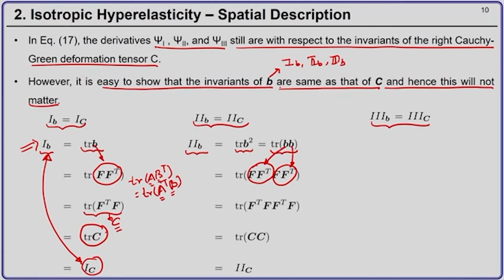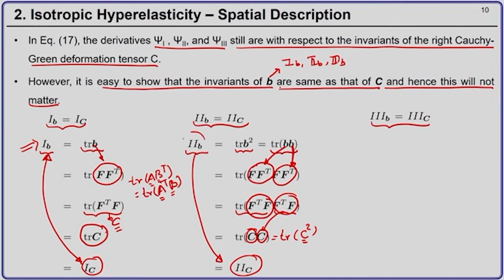So, this is the first B and this is the second B. Now I can use the same property and write trace of F transpose F into F transpose F. F transpose F is nothing but C, and the second F transpose F is also equal to C, so this is equal to trace of C square, which is the second invariant of the right Cauchy-Green tensor C. So, we have shown that the second invariant of the left Cauchy-Green deformation tensor B is the same as the second invariant of the right Cauchy-Green deformation tensor C.